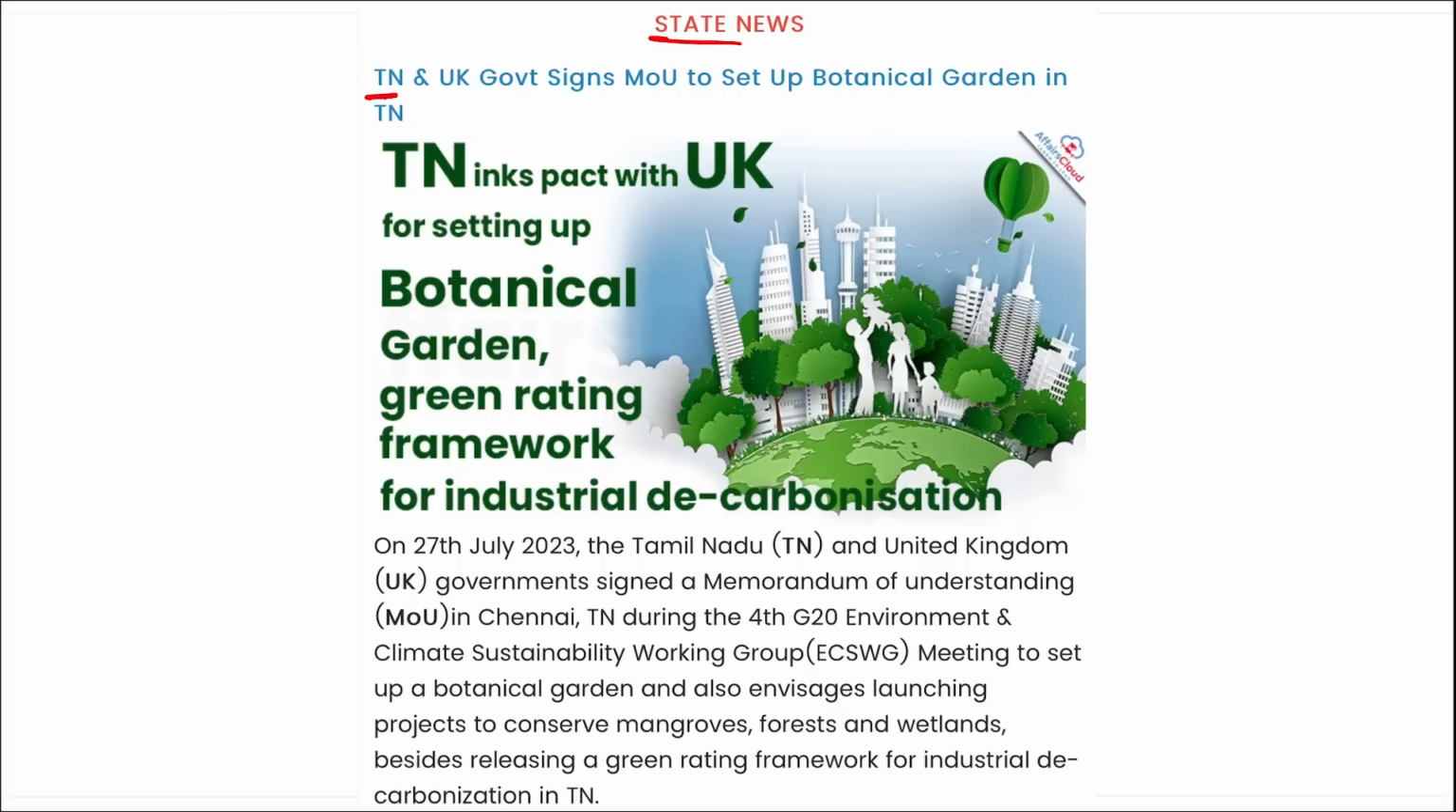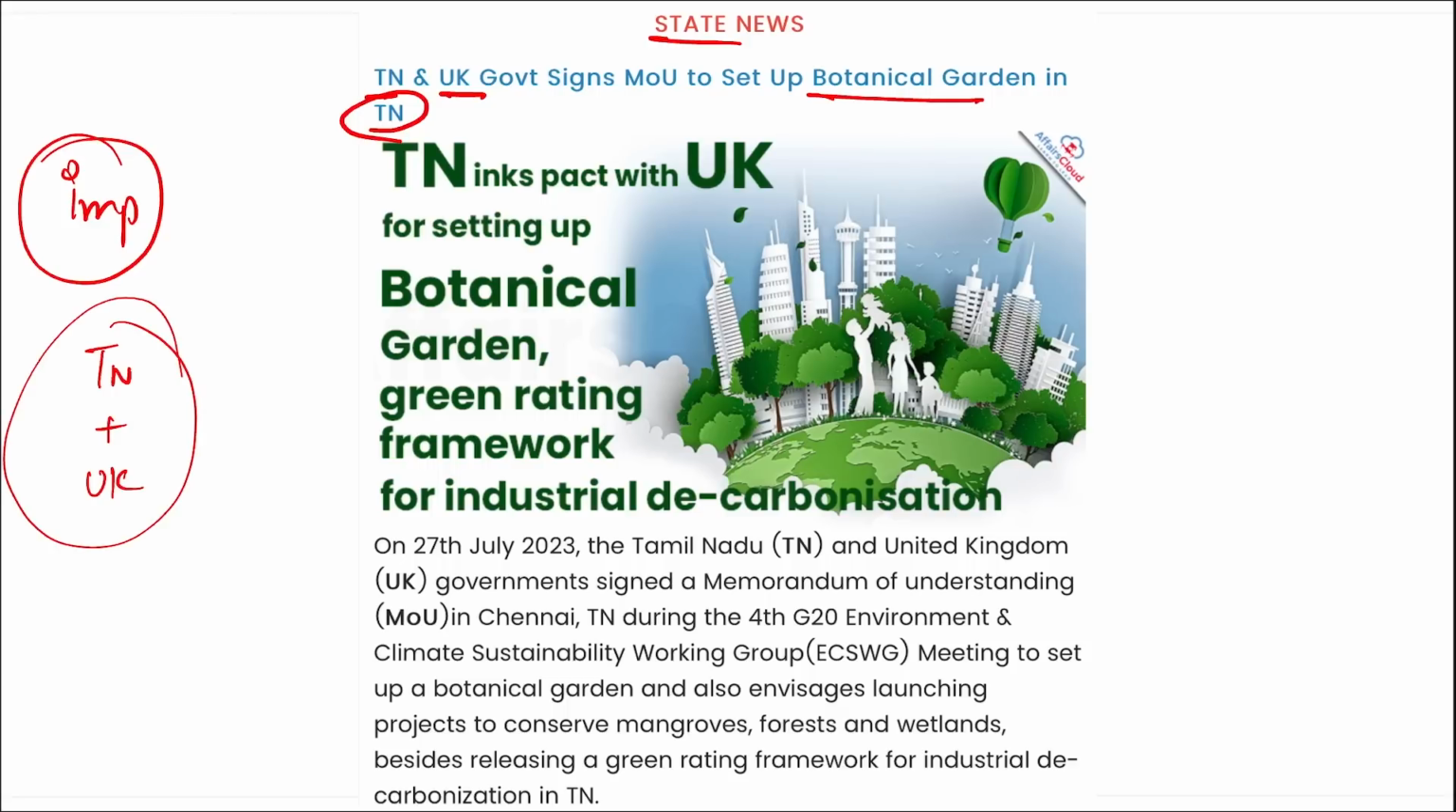Then next is your state news. Recently, the Tamil Nadu and United Kingdom governments signed a memorandum of understanding to set up a botanical garden in Tamil Nadu. Important. I repeat, recently they signed a memorandum of understanding for setting up a botanical garden and green rating framework for industrial decarbonization. Correct, important, take a note.